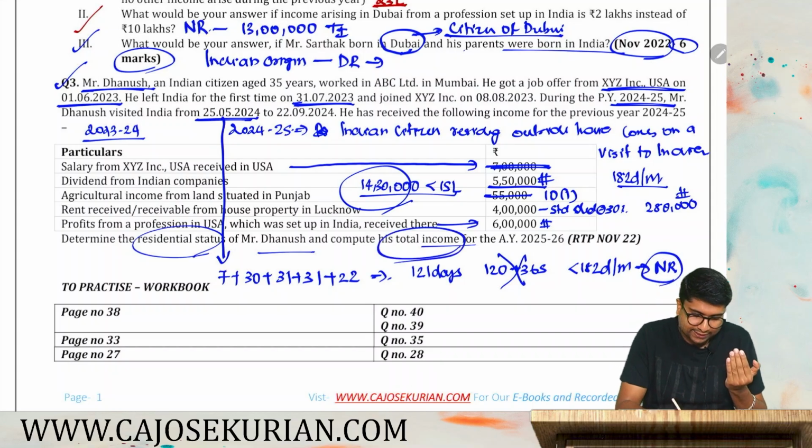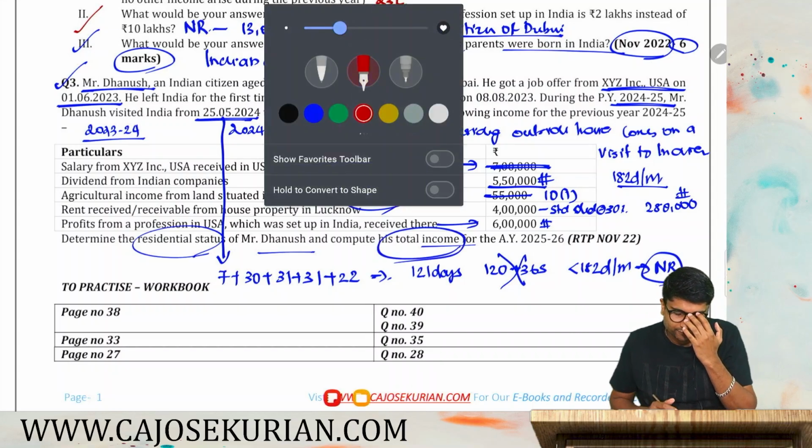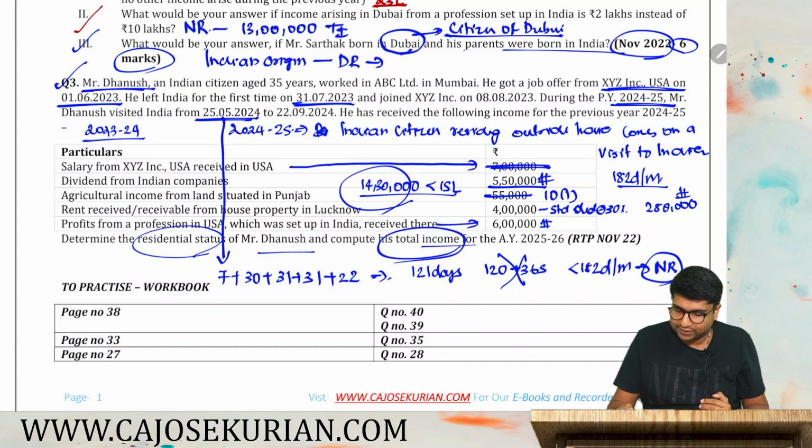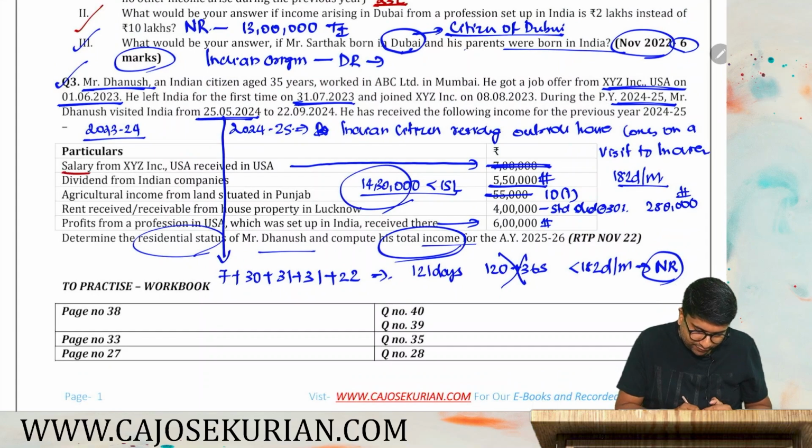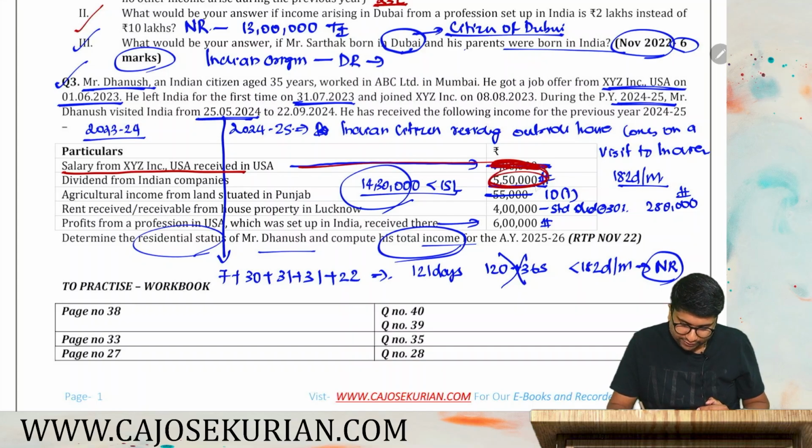If he is a non-resident, then which are the incomes that form part of his total income? Let's consider. First one, income from salary which is earned in USA and received in USA. You should not consider. Dividend, you should consider 5 lakh 50. Agricultural income, again exempted, you should not consider. Rental income, after standard deduction, 2 lakh 80, you should consider.